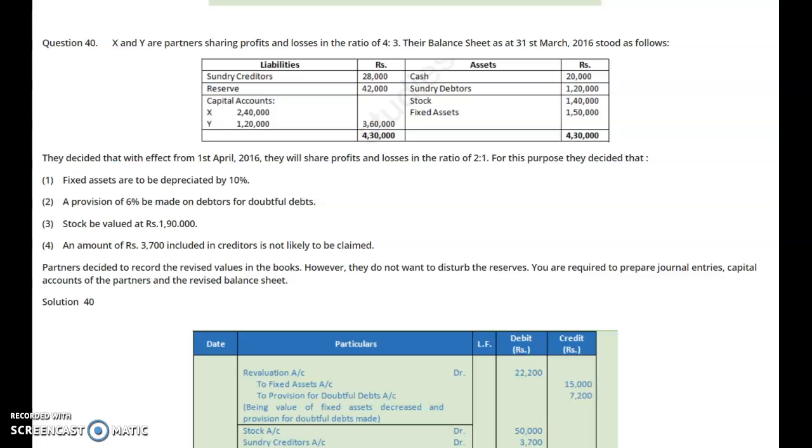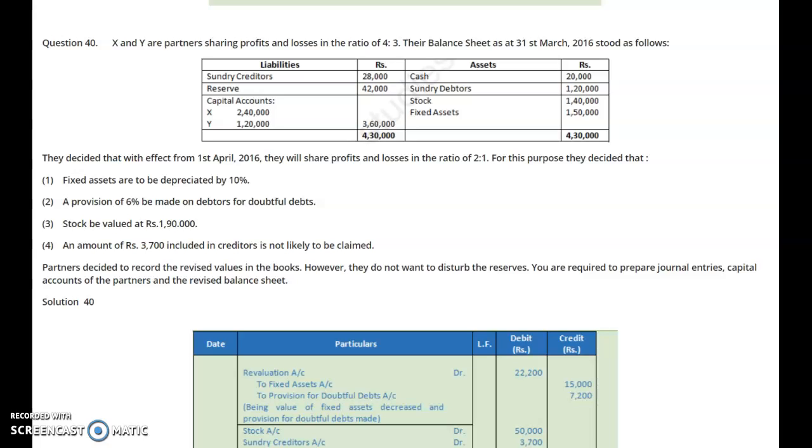Fixed assets are to be depreciated by 10%. The value of the fixed assets is given as 1,50,000 in the balance sheet. When it is depreciated, there is a loss of 10%, that is rupees 15,000. Then a provision of 6% is to be made on debtors for doubtful debts. So we will calculate 6% on the amount of debtors, that is given as rupees 1,20,000 into 6 by 100.